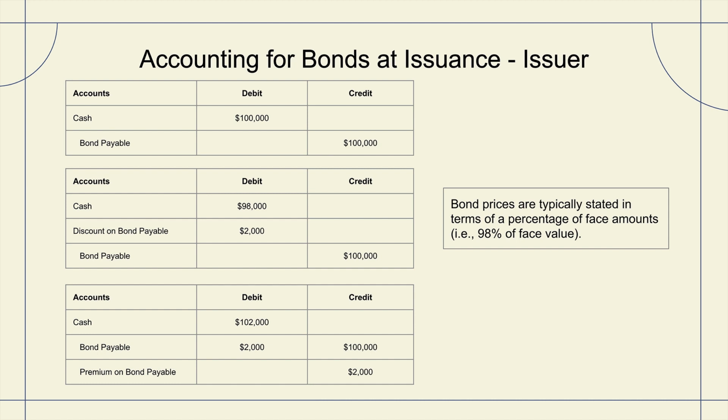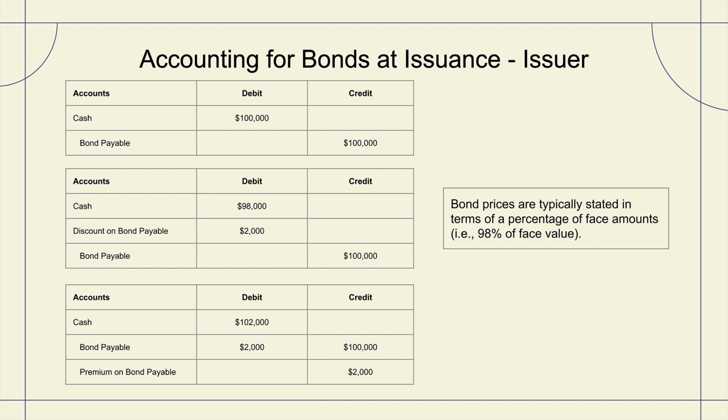Next, we move on to the bond selling at a premium. We're going to issue it at 102% of the face value. This would be the instance where our interest rate is more attractive than what was also being offered in the marketplace at that same given time. We went to market asking for $100,000. Because our interest rate was so attractive, we were able to get $102,000. So we're going to debit cash for $102,000.